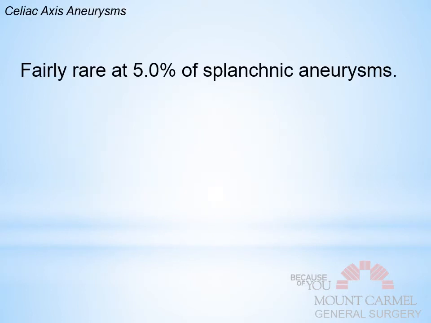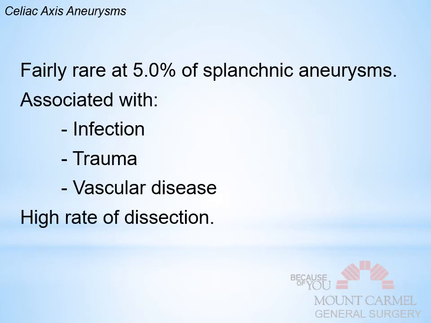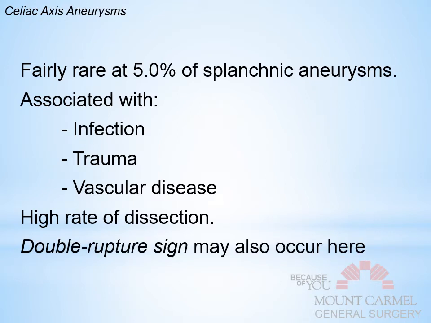Then there's the celiac axis aneurysms. This is fairly rare, so this is now just 5% of the splanchnic aneurysms, associated with infection, trauma, and vascular disease, high rate of dissection. So when it's vascular, interestingly, of all of these, the ones that are most likely to be associated with dissections or caused by dissections, kind of a chronic dissection picture, is in fact the celiac axis aneurysms.